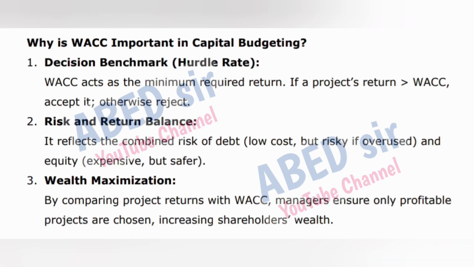Why is WACC important in capital budgeting? 1. Decision benchmark, hurdle rate. WACC acts as the minimum required return. If a project's return is greater than WACC, accept it, otherwise reject. 2. Risk and return balance. It reflects the combined risk of debt, low cost, but risky if overused, and equity, expensive, but safer. 3. Wealth maximization. By comparing project returns with WACC, managers ensure only profitable projects are chosen, increasing shareholders' wealth.